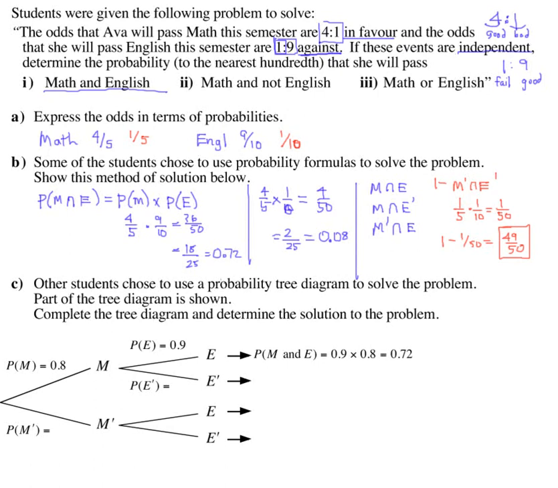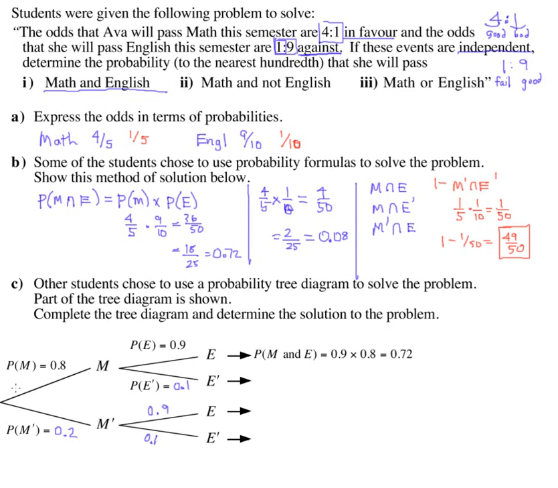Now in part C they ask us to do all that again but using a tree instead. So we had our chance of passing math as 4 out of 5, that's 0.8. The chance of not passing math is a 0.2. The chance of passing English, we said, is 9 out of 10. They turned that into a decimal. And the chance of failing it is 0.1. And then down here again, we're going to have 0.9 for passing English and 0.1 for failing it.